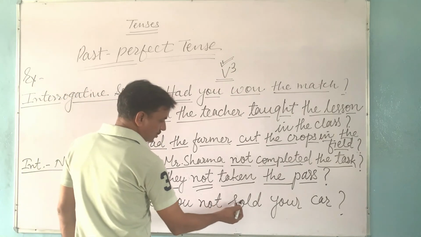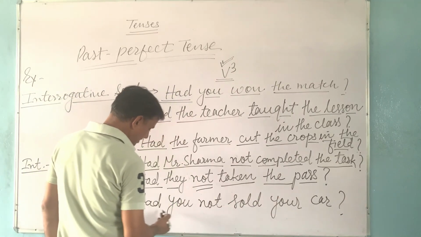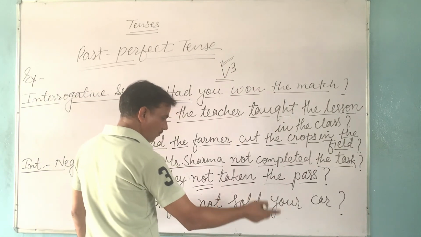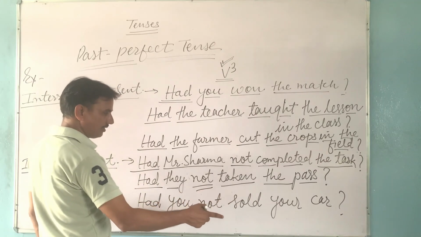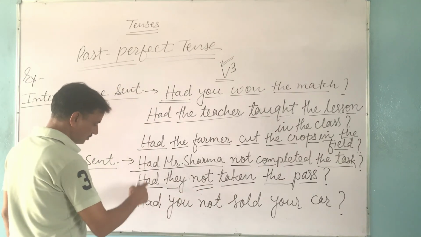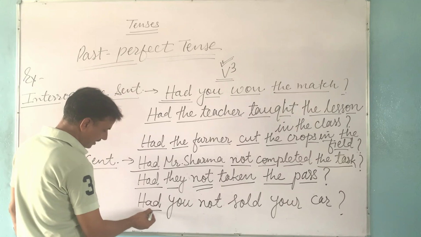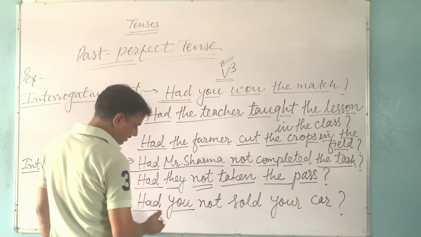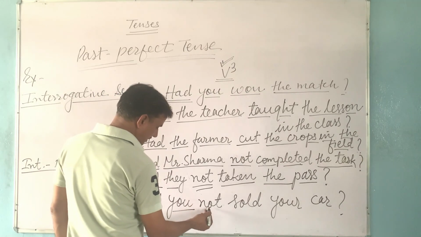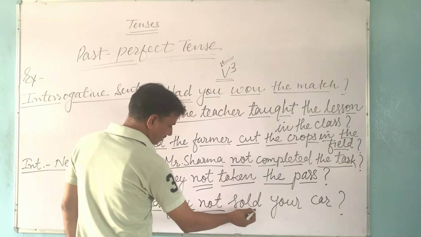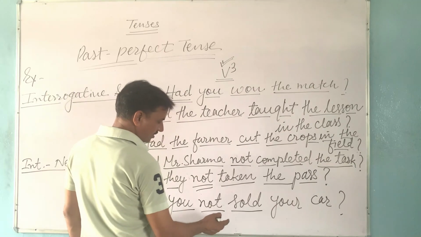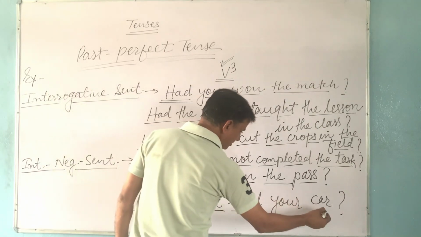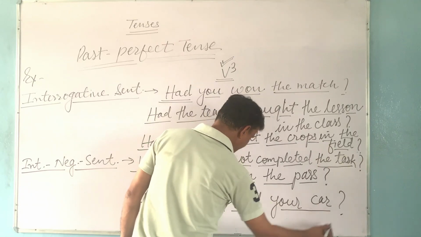Had you not sold your car? In this sentence, it is being asked whether the action of selling your car was completed or not in the past period. So we have started with had, that is our helping verb. You is subject, and after subject, not is written. Third form of verb, sold. Third form of sell. This is sold. Your car is object, and this is question mark.